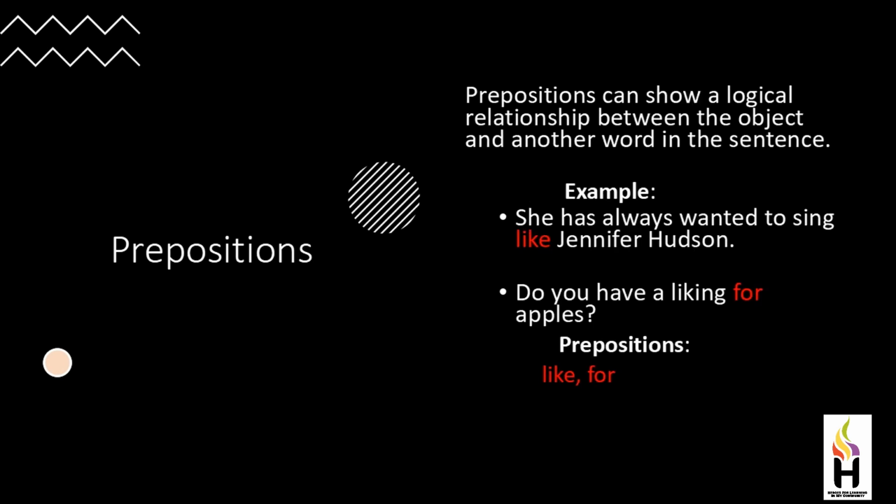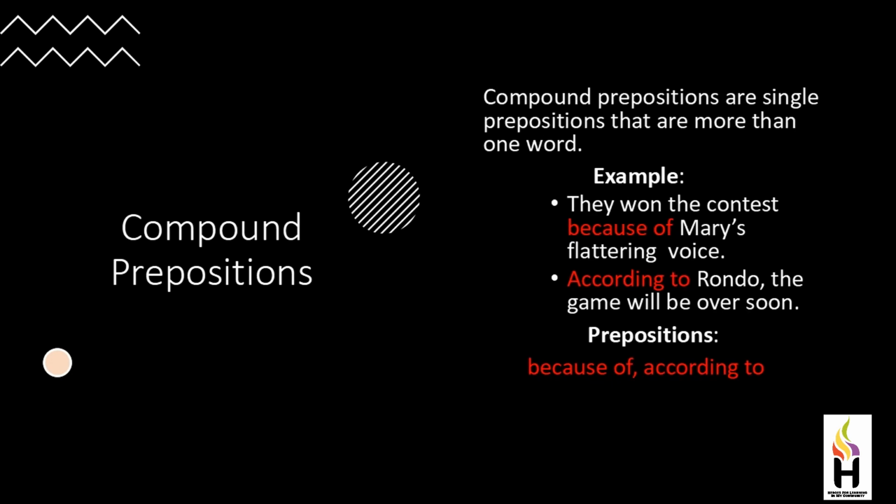Prepositions can show a logical relationship between the object and another word in the sentence. Examples are she had always wanted to sing like Jennifer Hudson. Do you have a liking for apples? The prepositions in these examples are like and for.